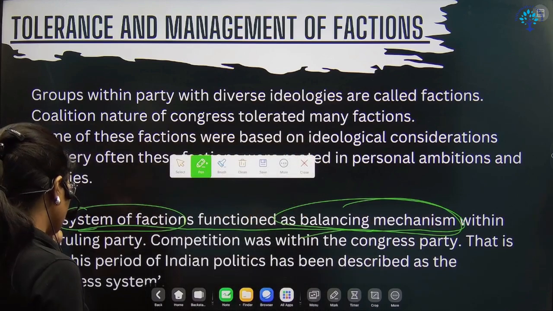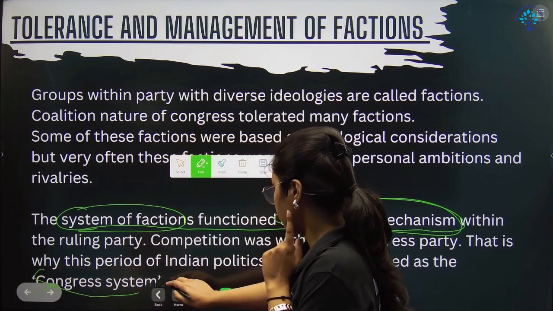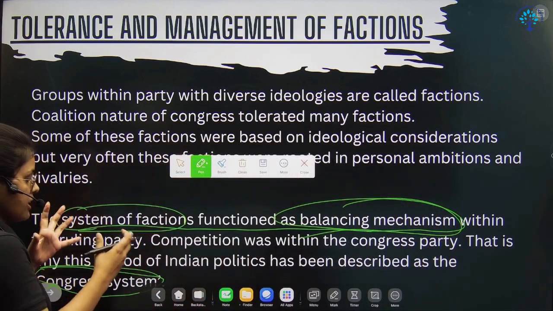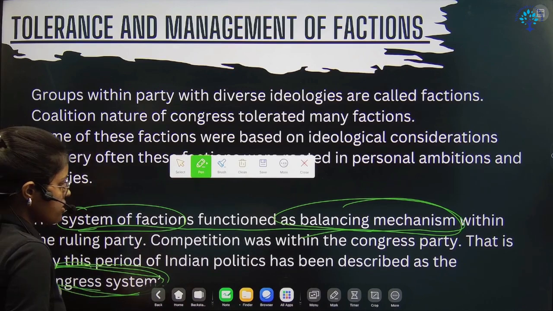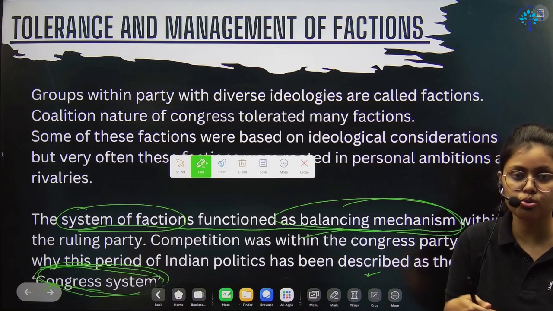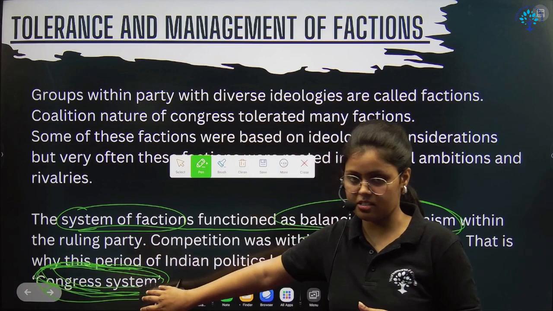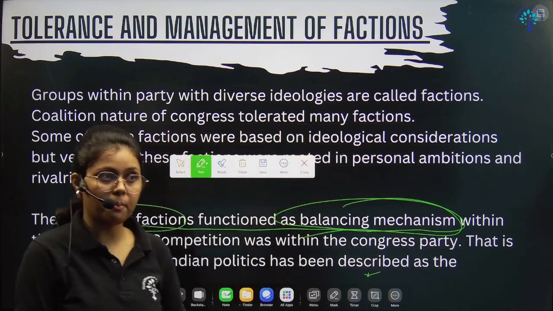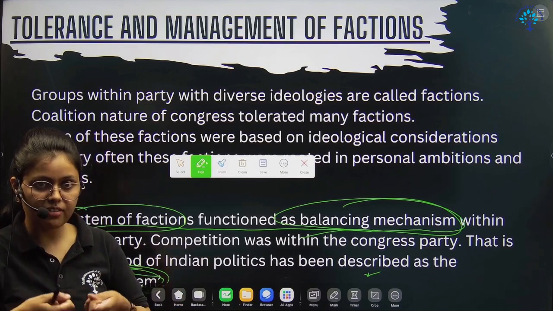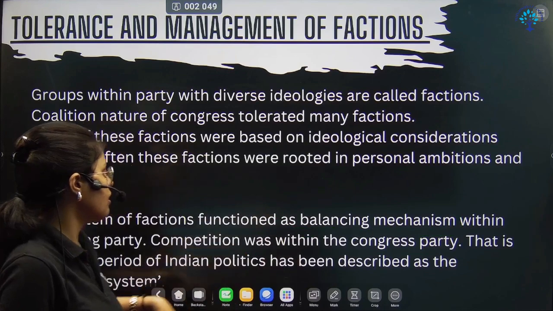So that is the reason why, in the Indian system, we describe that period as the Congress system. It was because there was competition within. The opposition used to oppose Congress and the Congress used to reform. There was a diverse identity, so that period was called the Congress system. It was not just a party, it was a system where they tolerated and listened to everyone, there was consensus, and that's why they had a long tenure after independence.